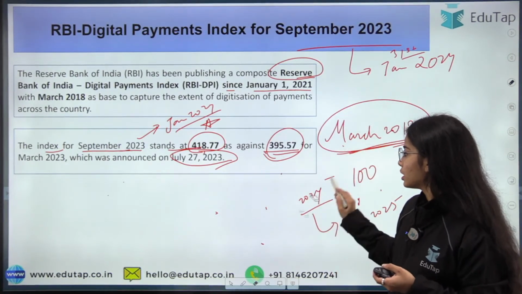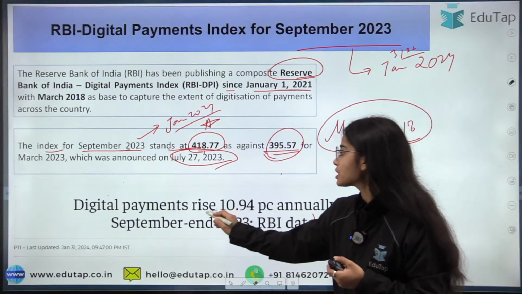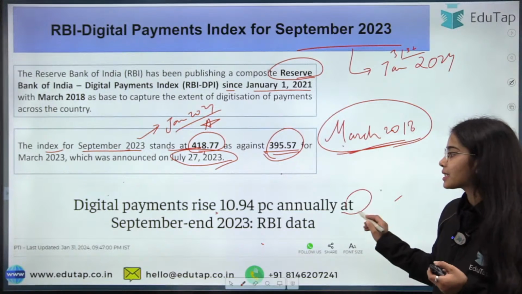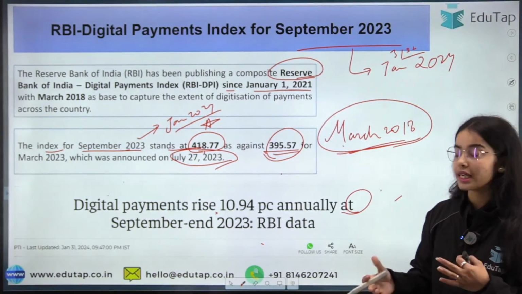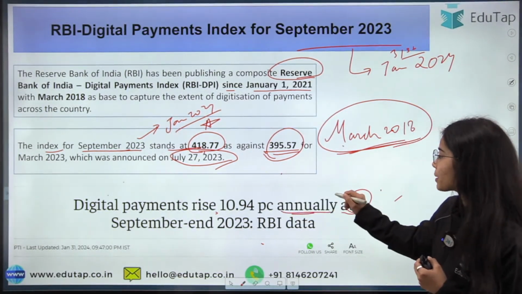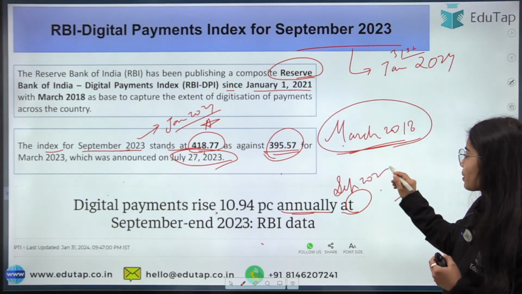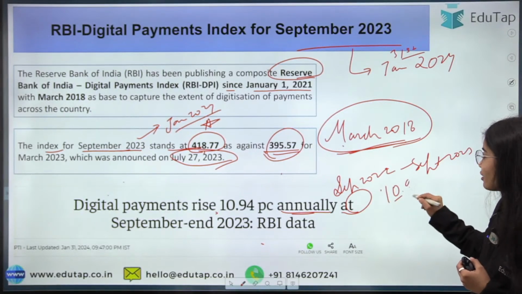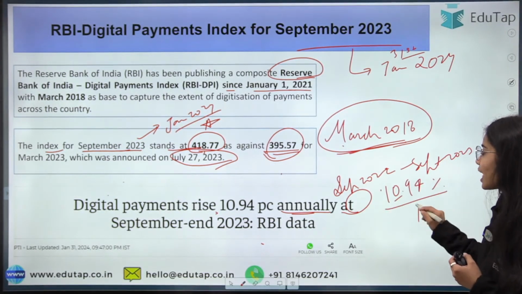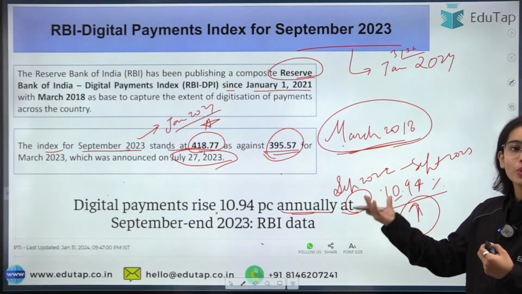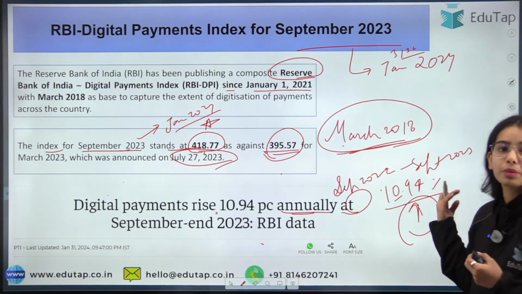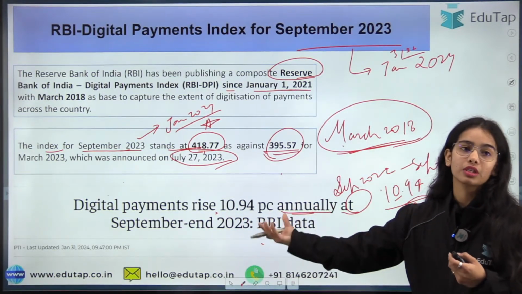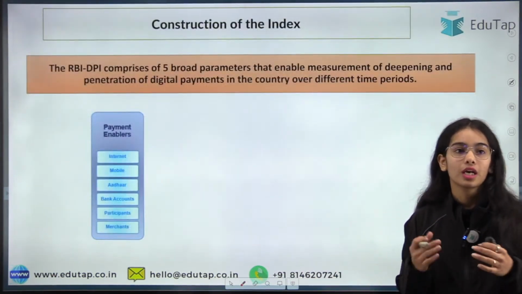Okay, so now the next point is that digital payments rose 10.94% annually at September end 2023. So this is the idea that if we see annually from September 2022 to September 2023, there is a 10.94% increase that we have seen in the digital payments.